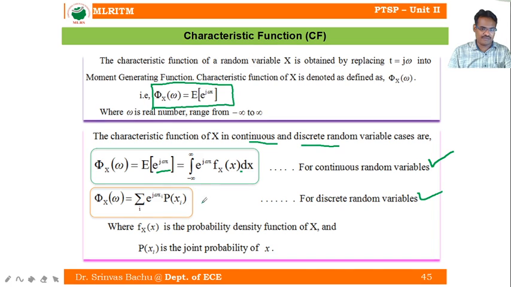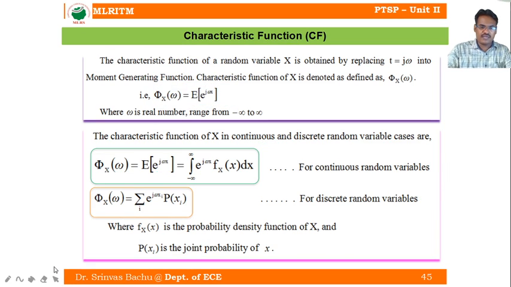Assignments are x1 to xn, the countable number. So this is for discrete random variables, where fx of x is the probability density function and p of x is the probability of x.